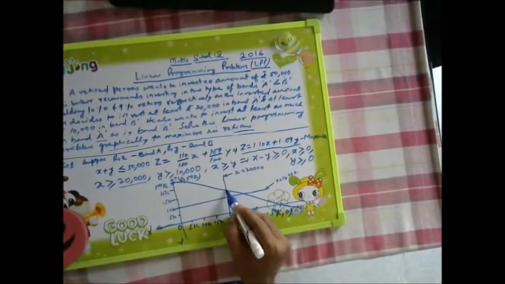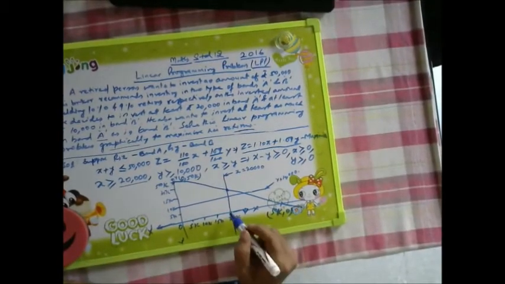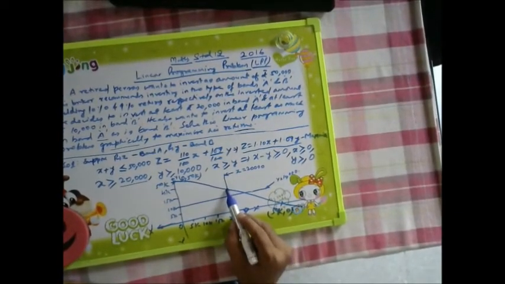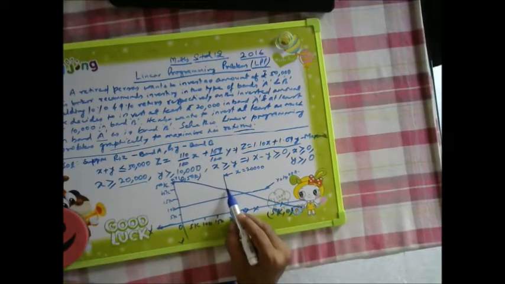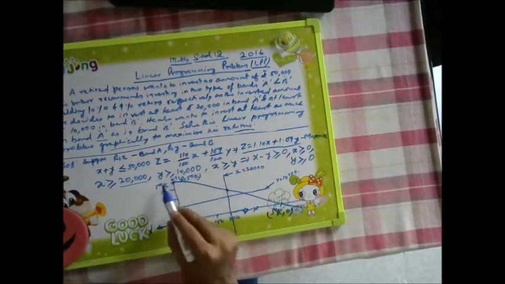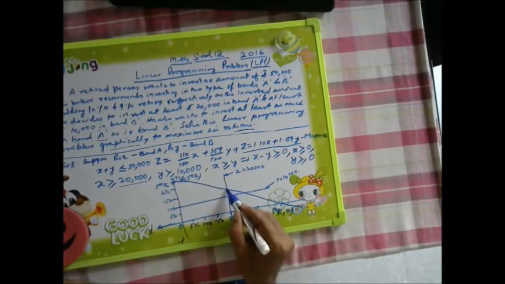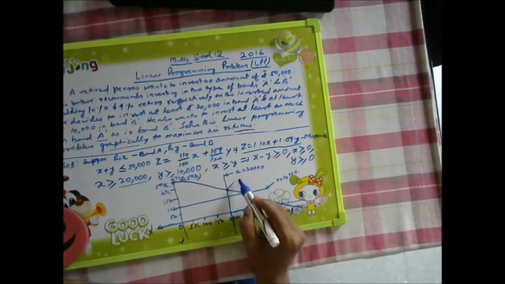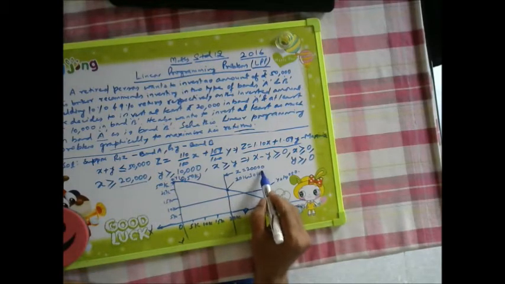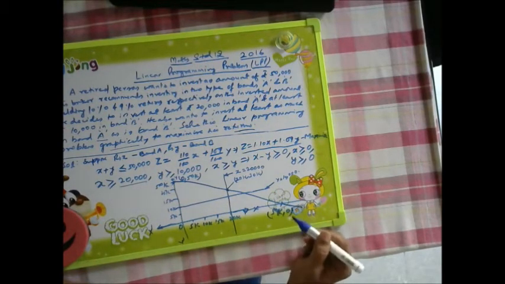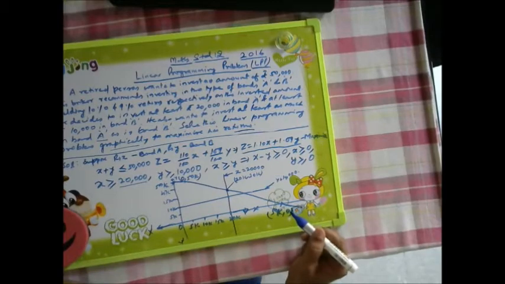This point is x equal to 20,000. So this point will become y is equal to 30,000, because x plus y is equal to 50,000. So this point is actually 20k and 30k.